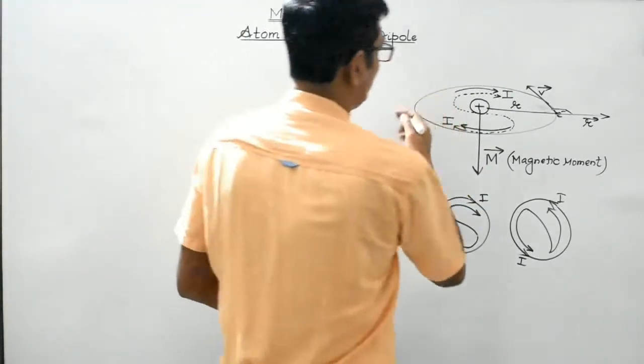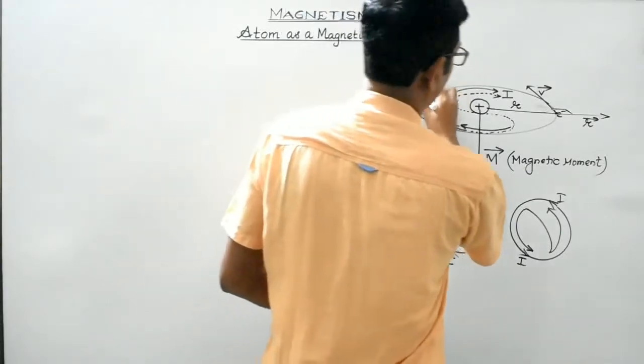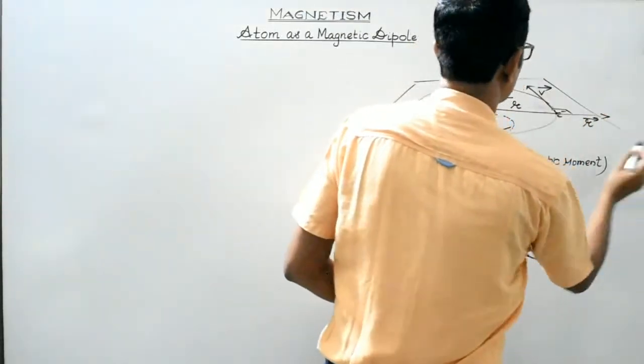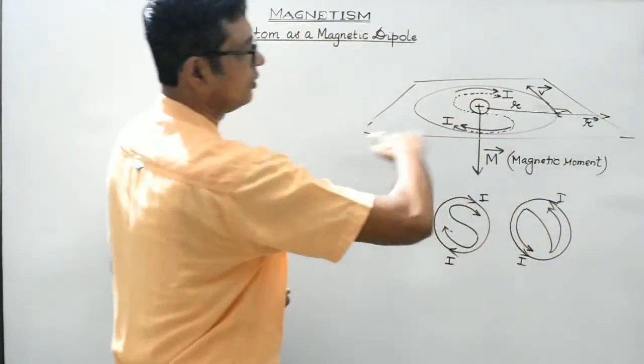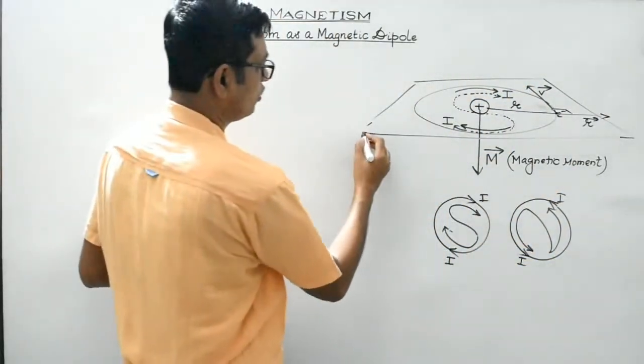So basically I have tried to draw it as a three-dimensional diagram like this. This is actually a three-dimensional diagram. This is the horizontal plane. This is the horizontal plane, suppose.